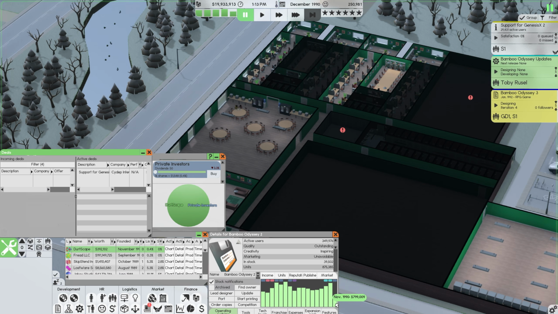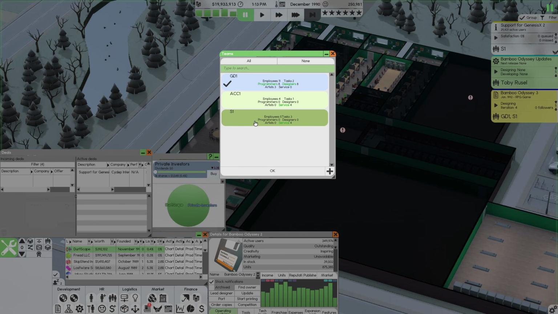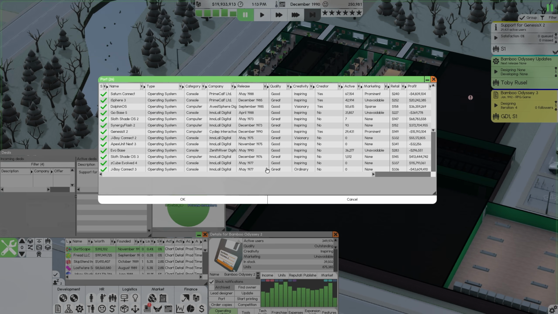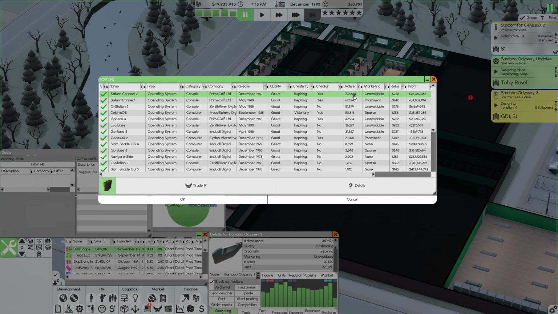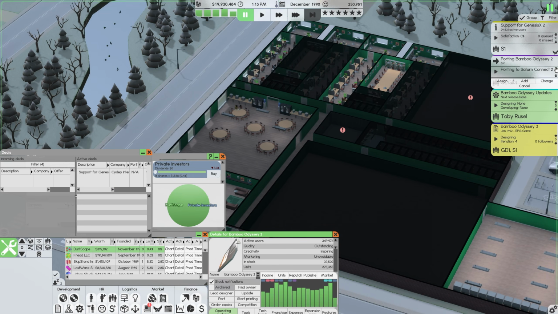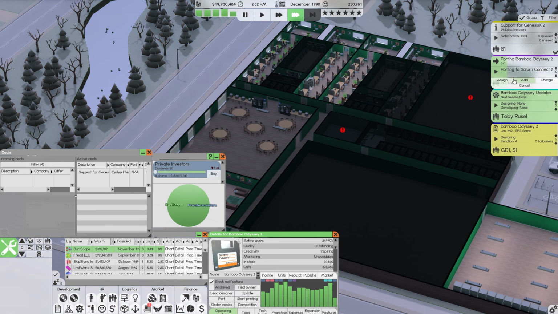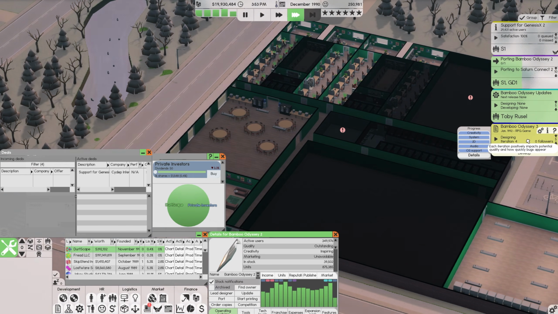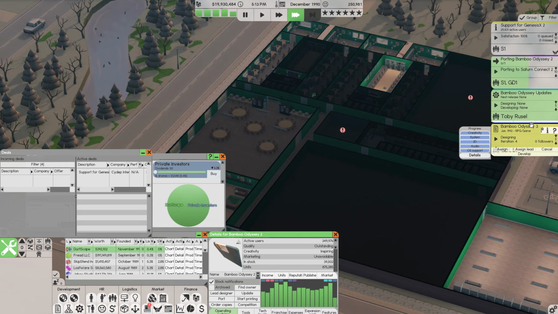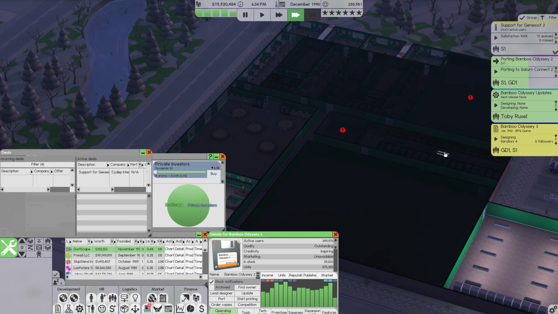Since we're now seeing our sales start to dip on Bamboo Odyssey 2, we should have a look at porting. I'm going to set this job to GD1 and S1. S1, of course, will only do it if they don't have any support tasks to do. I'm going to set by active users, and yeah, as I thought, Saturn Connect 2 has 722,000 active users that we are currently not taking advantage of. So we'll jump in there, get this ported. I'm going to move this up to just below the support task, and we'll keep this running, get this port out the door. You can see Bamboo Odyssey 3 is about to go into the alpha stage of development, and that will be absolutely fantastic.